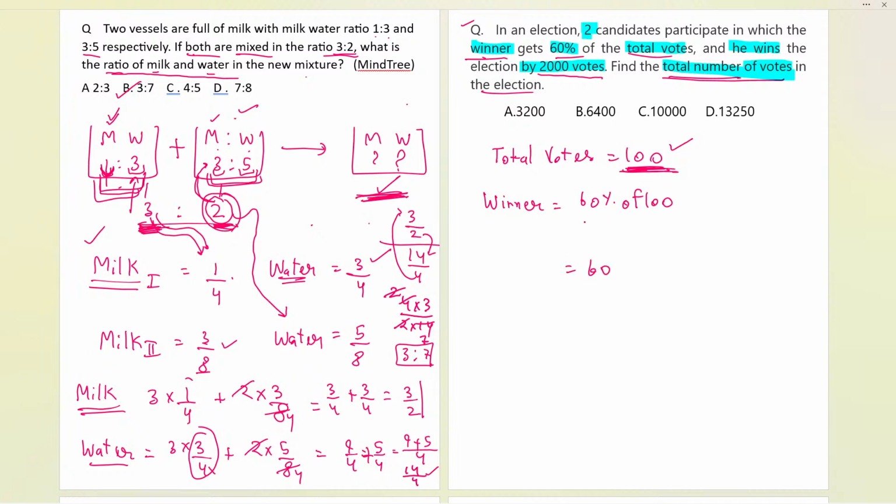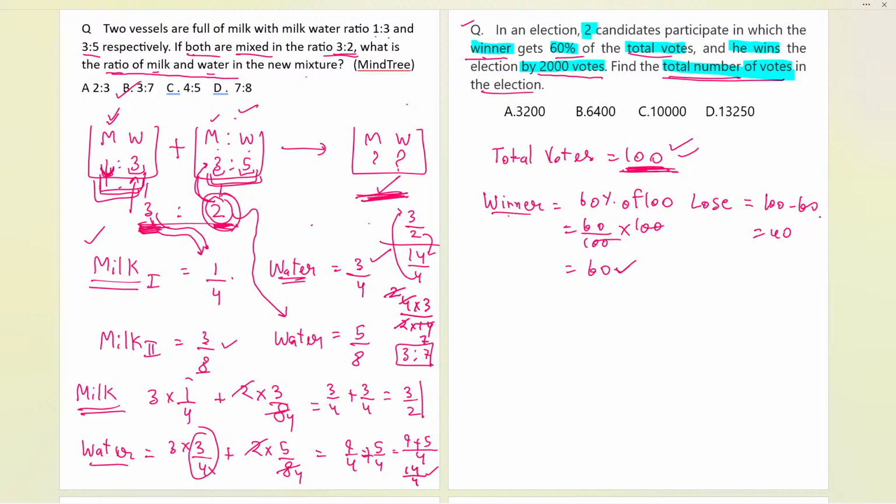Okay, Yash, we'll see your answer. Now 60 by 100 multiplied with 100, the zeros cancel again, 60 only. So like that we have it for the winner. 60 votes he got. Now let us talk about the loser, the one who lost. Out of 100, 100 minus 60 we can say is 40. So 40 votes are got by the person who lost.